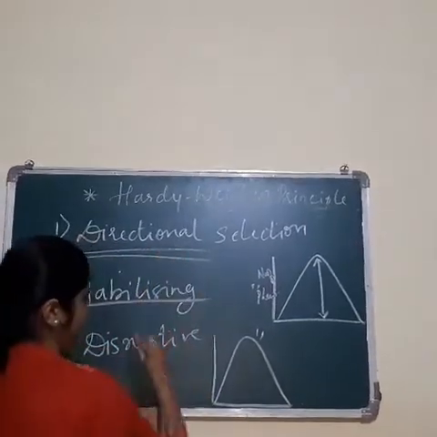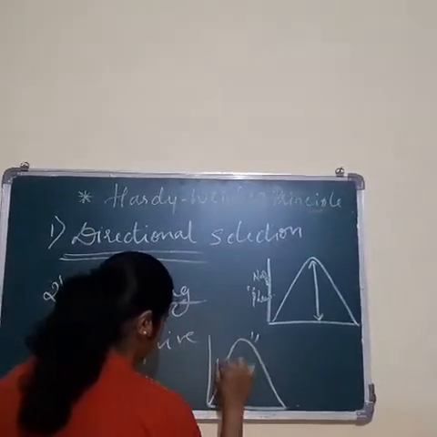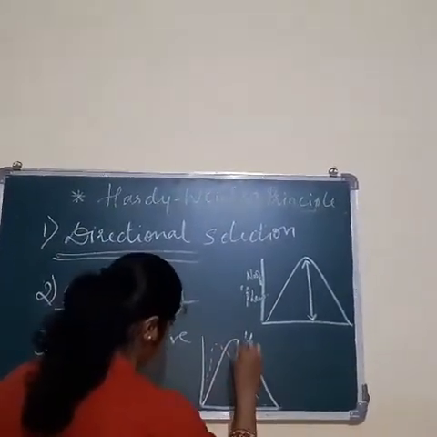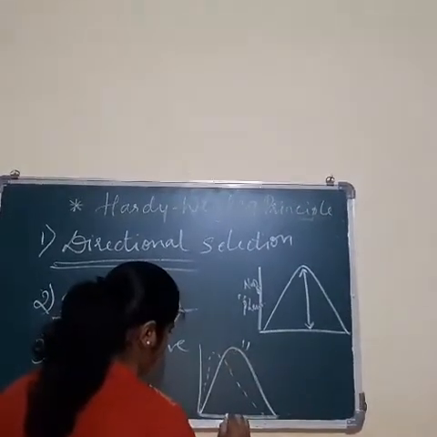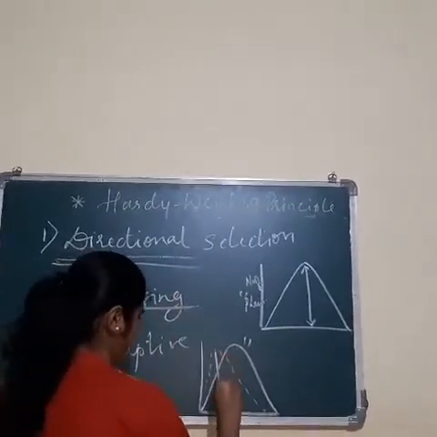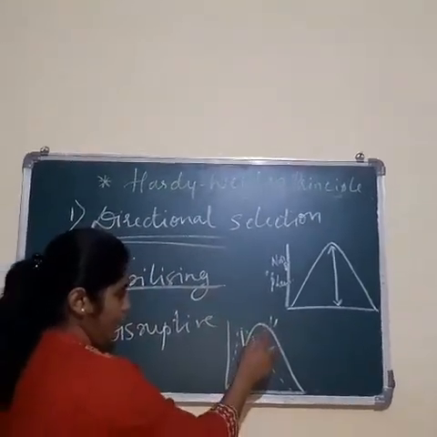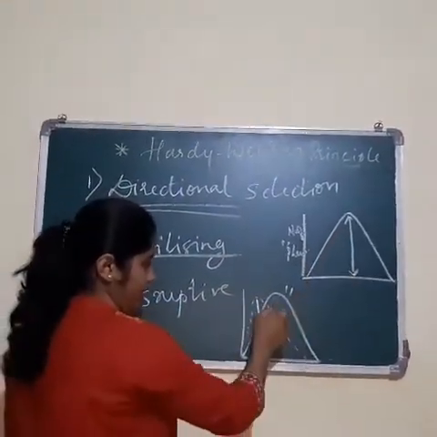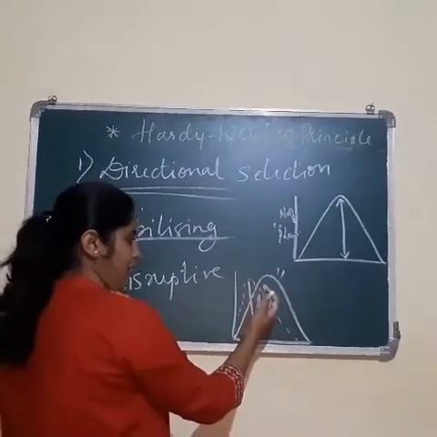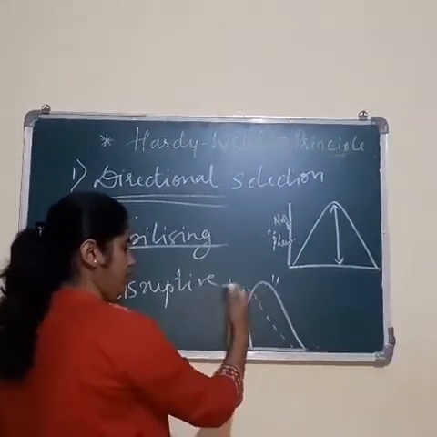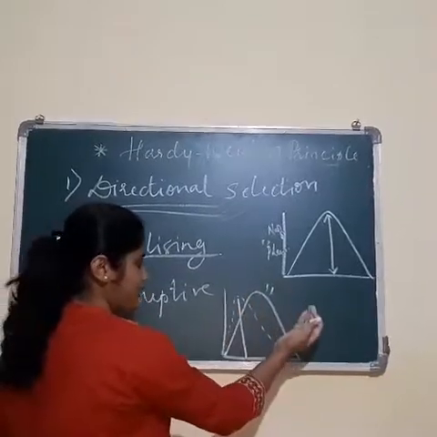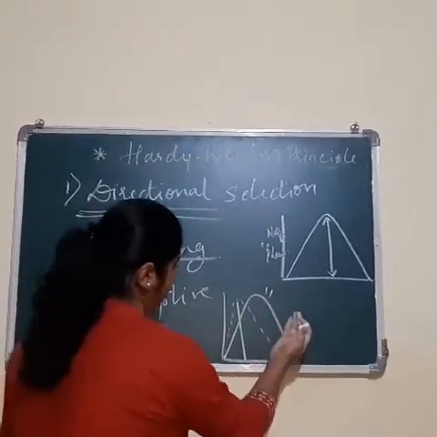In directional selection the individuals are not going to acquire the mean value, but instead they will shift away from the mean value, either this side or that side, due to natural selection.